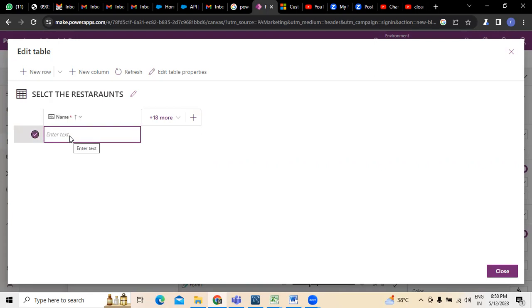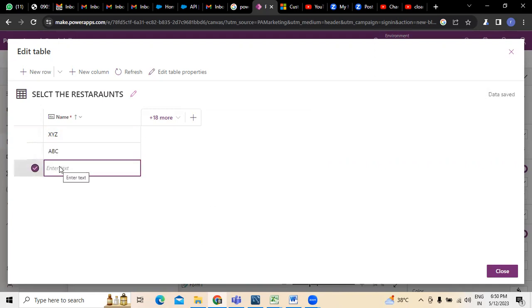So wherein we need to enter the text. For example, I'm just mentioning, right? So of course, I'm not writing any restraint here, but this is all for you to understand it, right? So this is 18 plus mode. See here, for example, VCD, something like something.